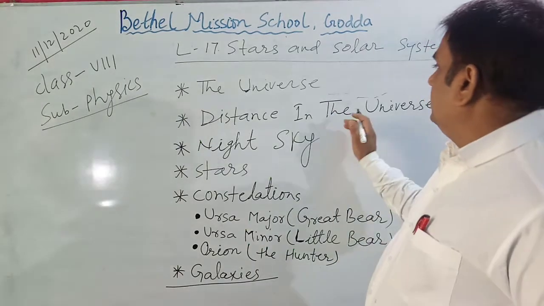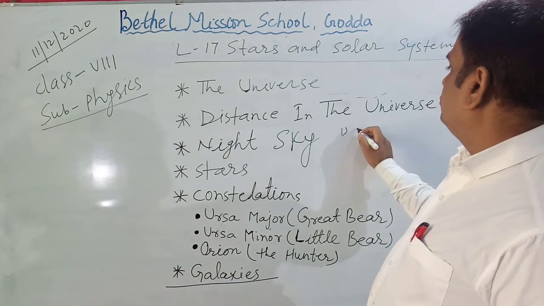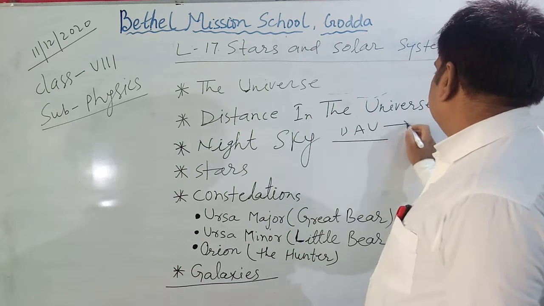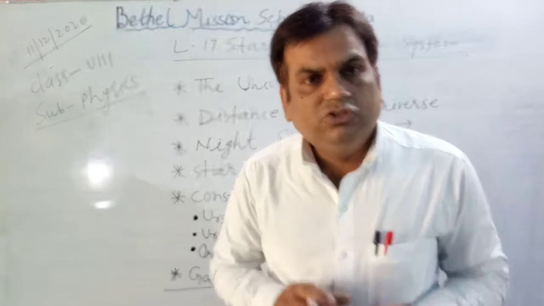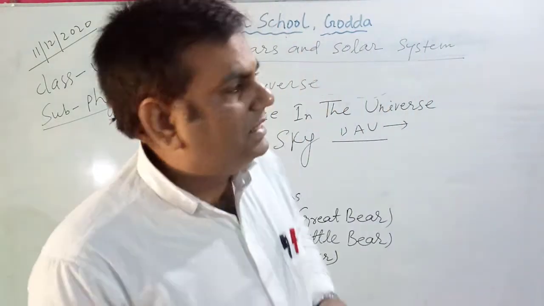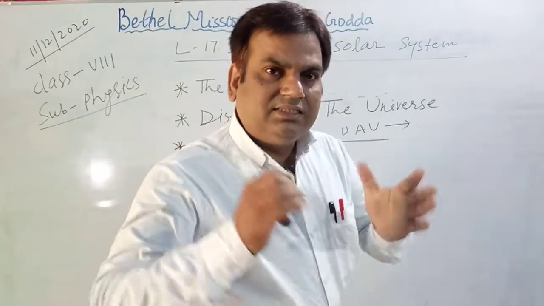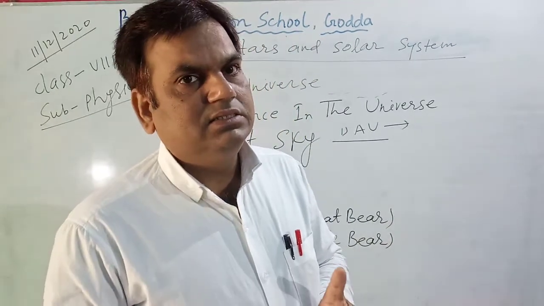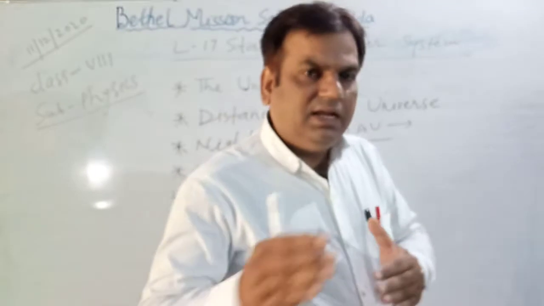Number one, it is the astronomical unit, AU. What is an astronomical unit? An astronomical unit means the distance between the sun and earth.